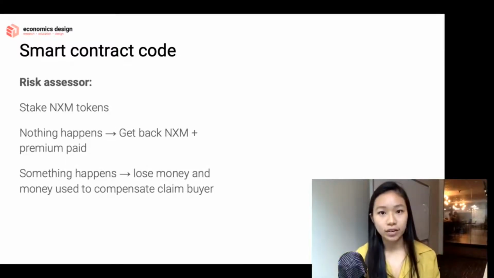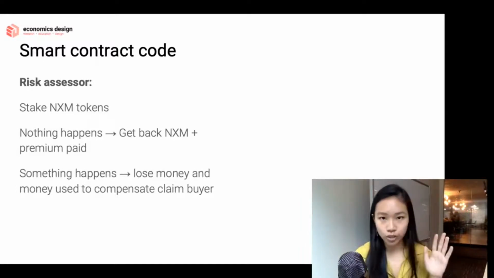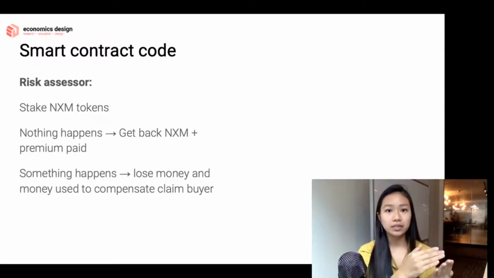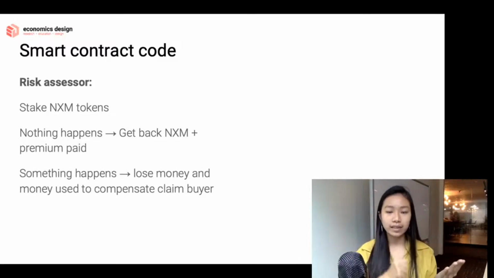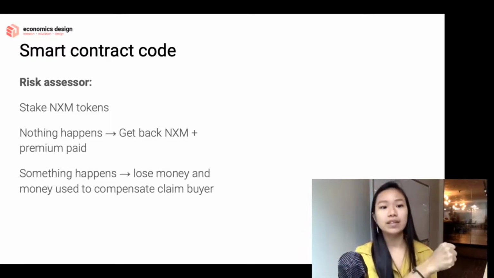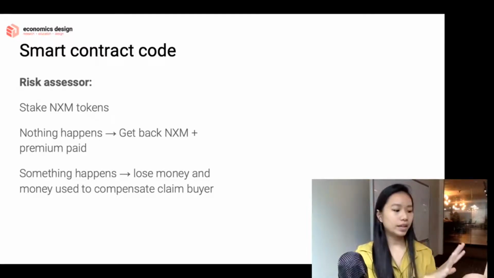Then you have the risk assessor. Risk assessors are people who decide if this smart contract is risky enough or not. So let's say it's a Lisa smart contract token or the Lisa smart contract. And someone reads it and says, okay, you know what? I think this is safe. I will assess it as low risk. So I'm willing to stake my NXM token. NXM is the internal token of Nexus Mutual. I'm willing to stake NXM tokens into this pool. And that means I put my money where my mouth is. If I say that this is low risk, I put my NXM token here.